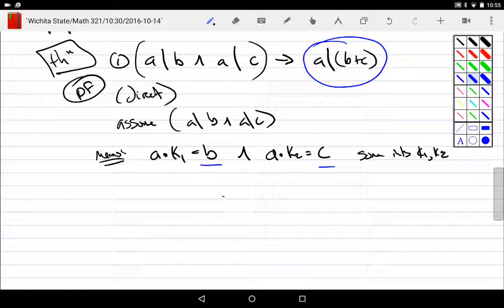B plus C, right? Do I have B? Yes. Do I have C? Yes. Could I find B plus C? Sure. Since I want to eventually consider what B plus C is, let's go ahead and take that. So B plus C would be what? What is B? A times K1. What is C? A times K2. Hey, do they share an A?